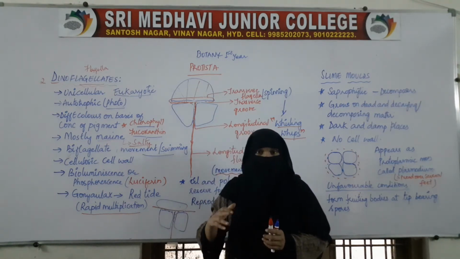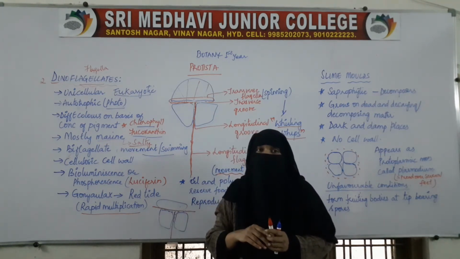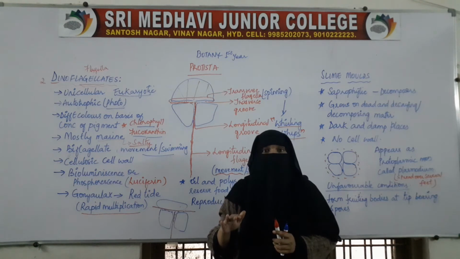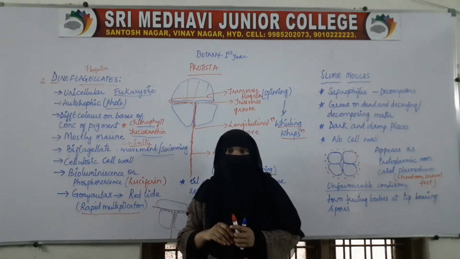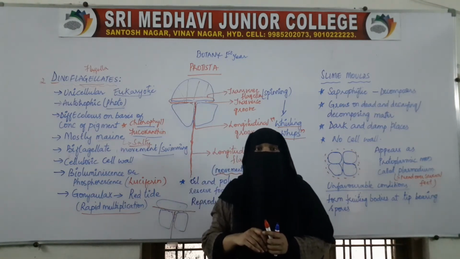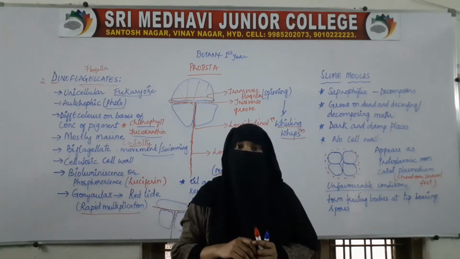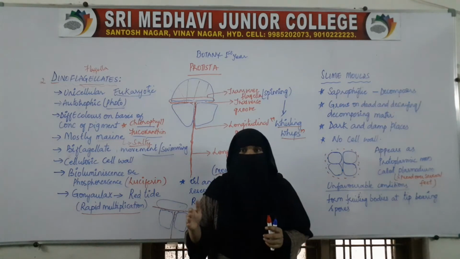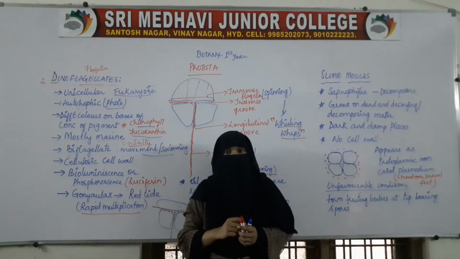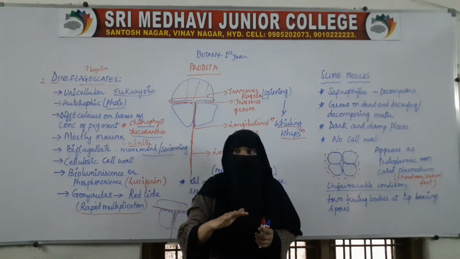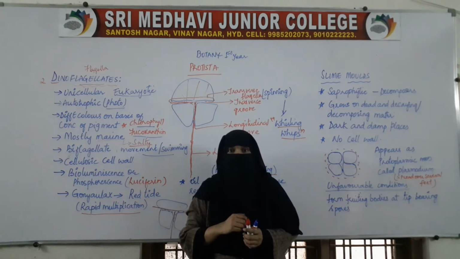Because these many dinoflagellates on the surface have red color pigment in them. So when they multiply and fill the entire space on the water, the whole space appears red.